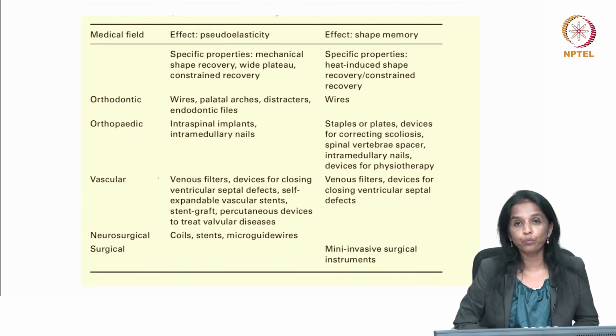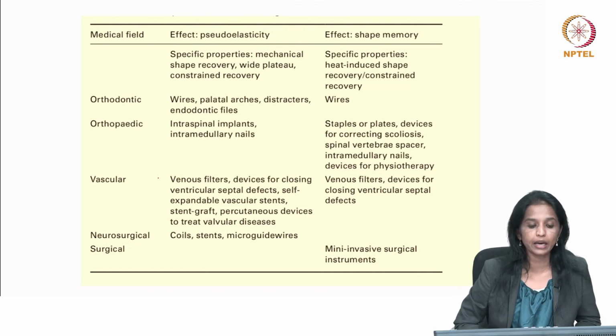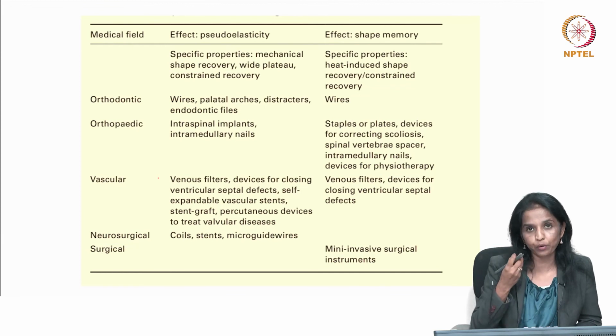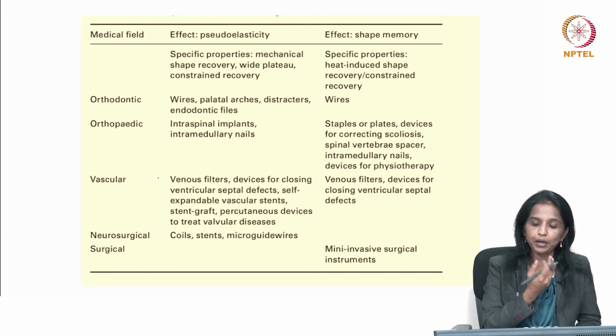And where and how are these shape memory alloys used? They are of great use in orthodontics, where we have wires which have a shape memory effect, and that is of great use to align malaligned teeth. It can very quickly correct the shape of the archwire and bring it into perfect alignment. And then we also have it in orthopedics and vascular stents.